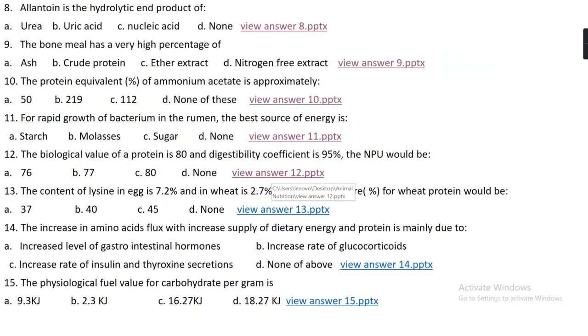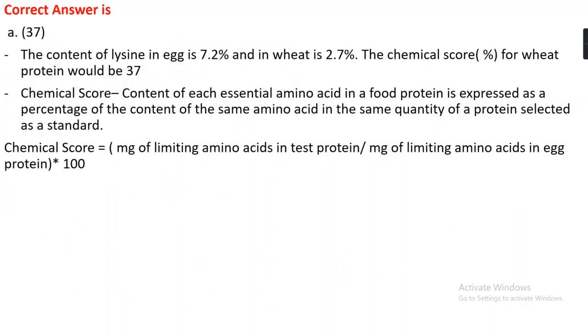Question number 13. The content of lysine in egg is 7.2% and in wheat is 2.7%. The chemical score percentage for wheat protein will be option A 37, option B 40, option C 45, or option D none. The right answer is option A, 37. The content of lysine in egg is 7.2%, and in wheat is 2.7%. The chemical score for wheat protein would be 37.